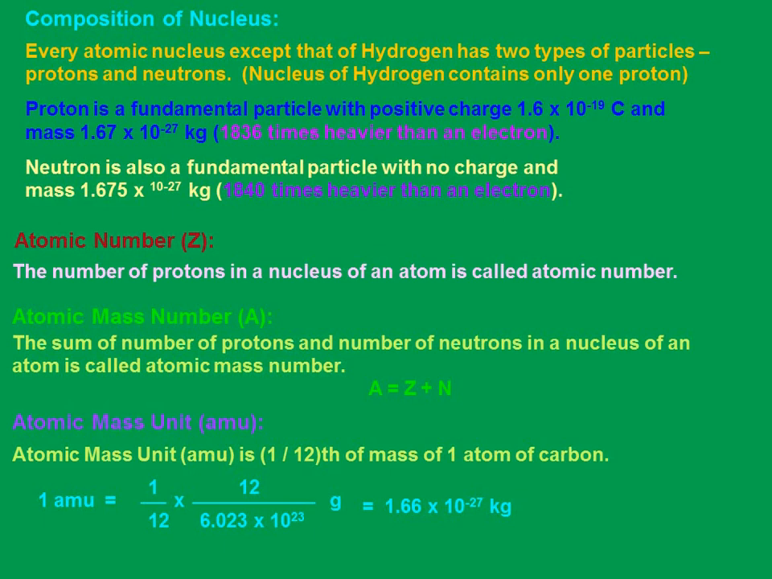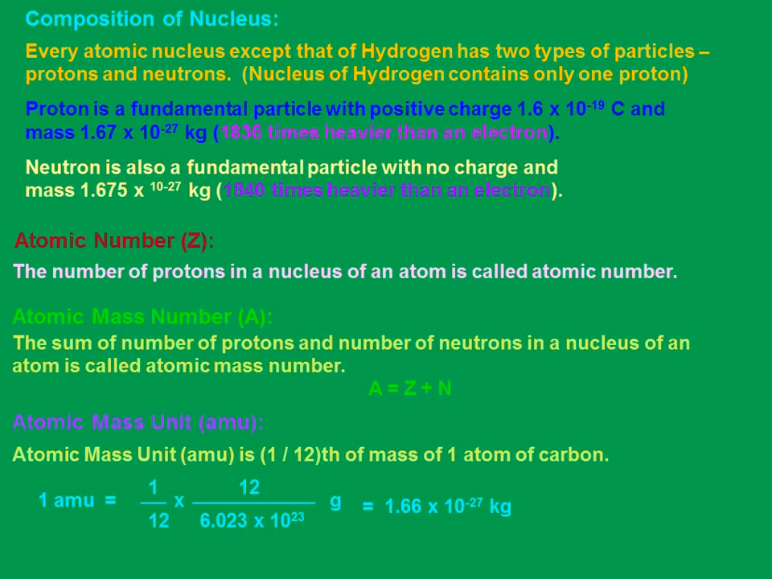The number of protons inside the nucleus is called the atomic number Z. Remember that. The total number of nucleons, which is the sum of protons and neutrons, is called the mass number A. So the total number of protons and neutrons inside the nucleus of an atom is called the atomic mass number and denoted by A.